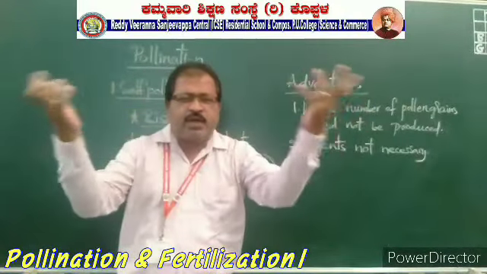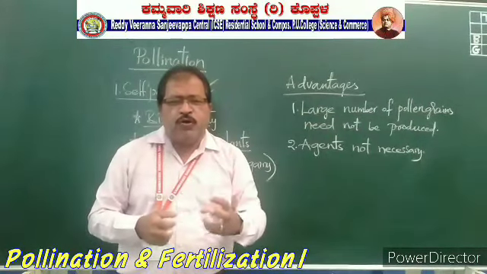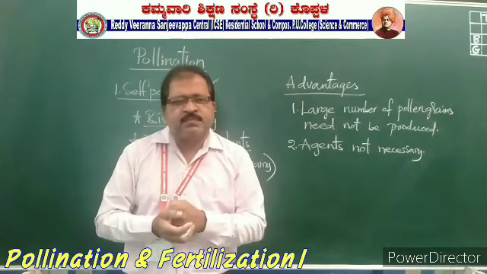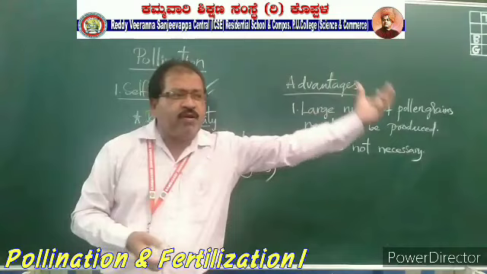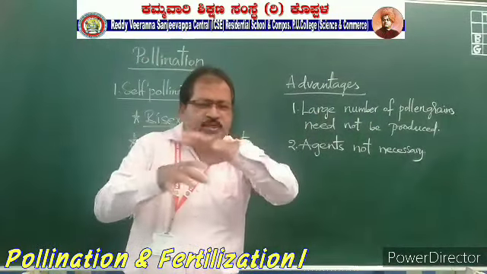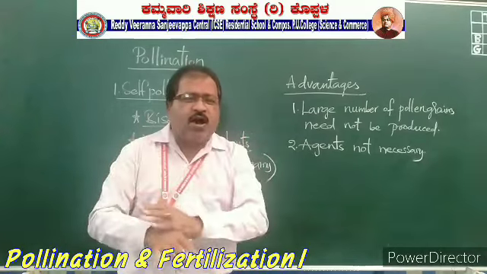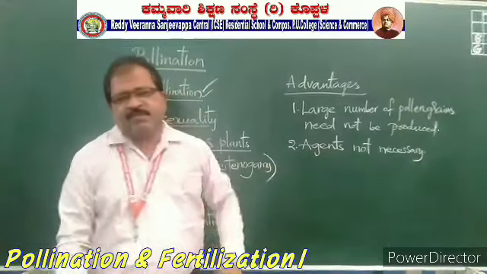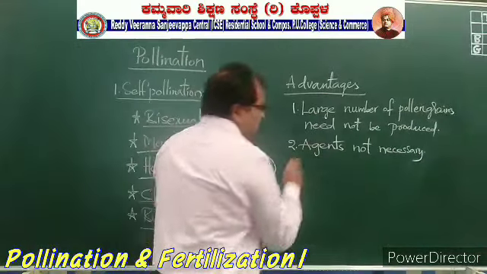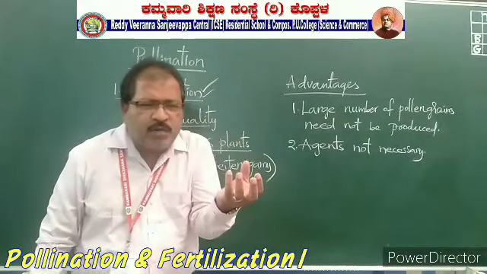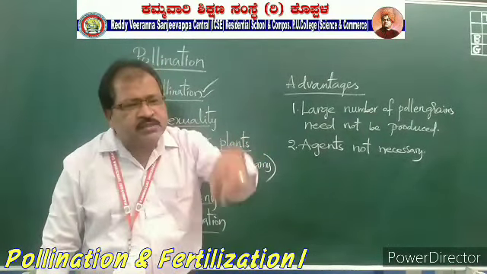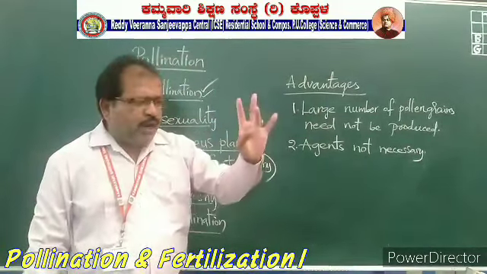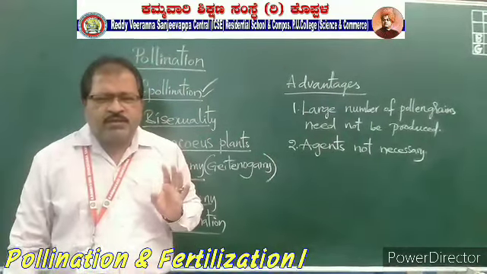Remember, the pollen grains do not have legs to move or run. So there are some agents like birds, insects, humans and animals. These will carry the pollen grains from one flower to another flower. Together these are called pollen carriers or agents for cross pollination. Such agents are not necessary here, because pollen grains are produced in the same flower and the stigma is also present in the same flower. So a large number of pollen grains need not be produced and agents are not necessary for self pollination.